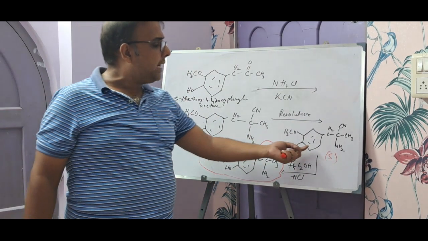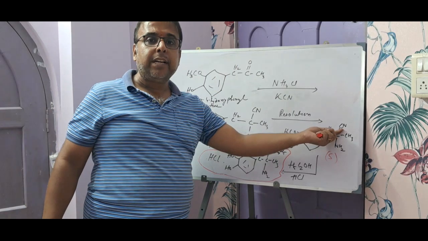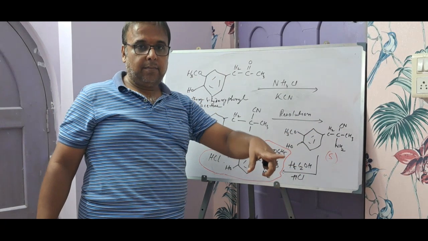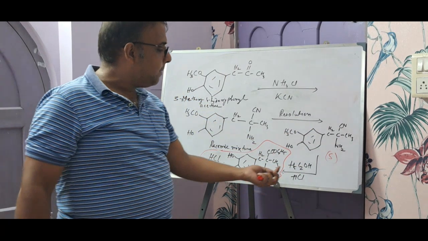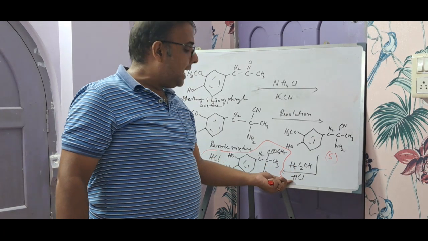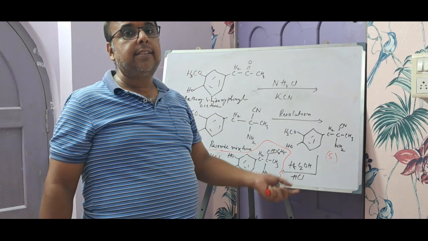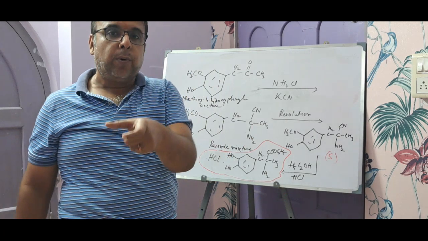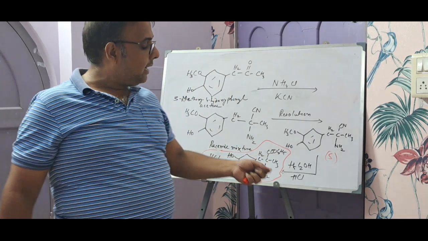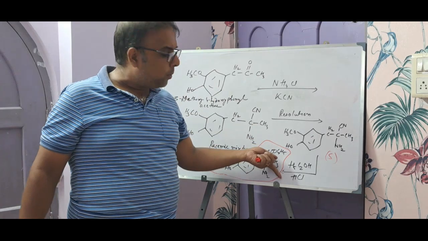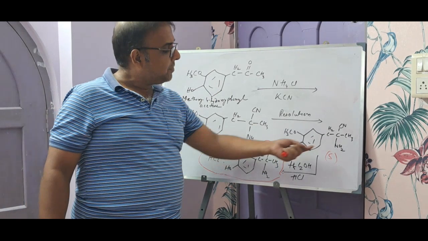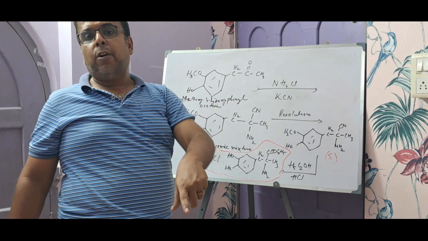Now this nitrile compound, because this C triple bond N needs to be converted to ethyl propanoate, we have introduced ethanol. And as our compound of interest is methyldopate hydrochloride, in a single step we conduct esterification as well as formation of a salt.